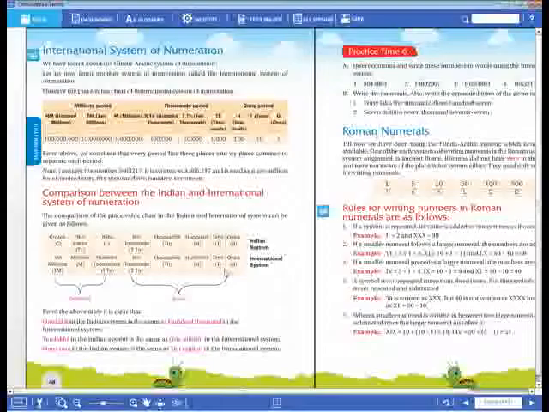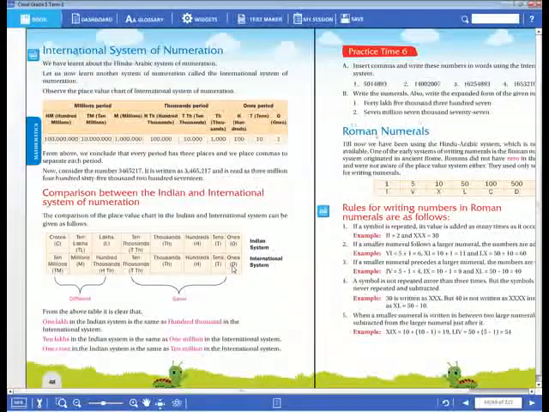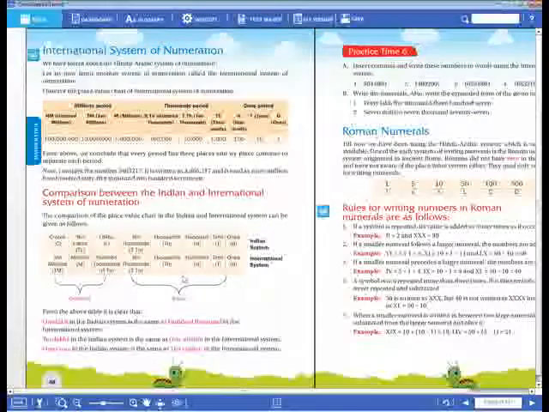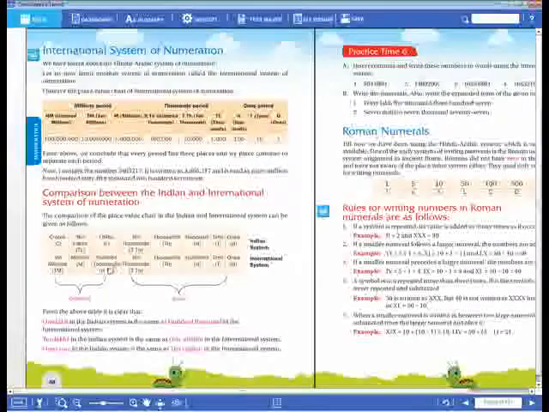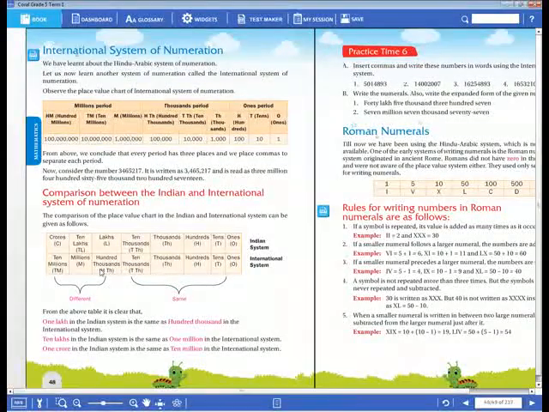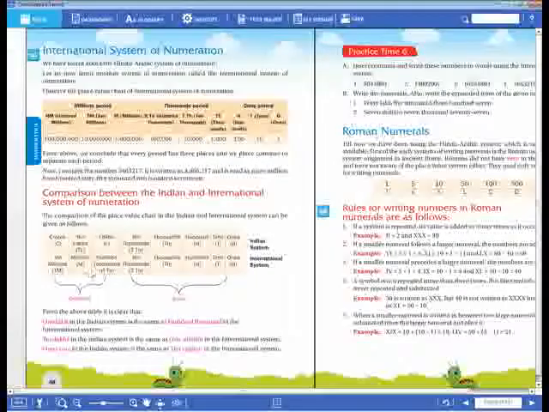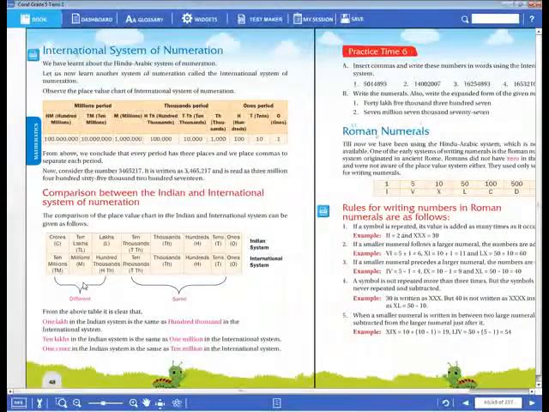No. So now listen. When it comes to the international system, ones, tens, hundreds, these three come in one period, that is the ones period. So after these 100s there will be 1 comma. Now next thousands, 10,000s and 100,000s. So how many thousands are there here? 1,000, 10,000, 100,000. After this whole thousands period you have to give a comma. Okay, are you understanding what I am saying to you? Have you cleared, dear children?